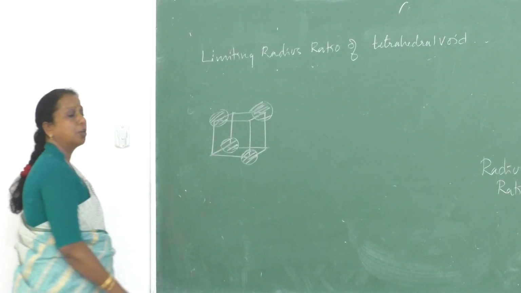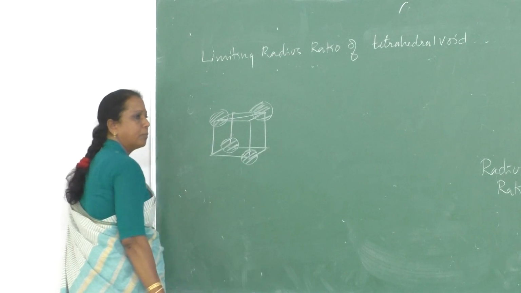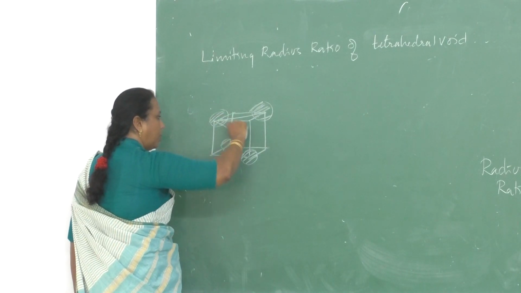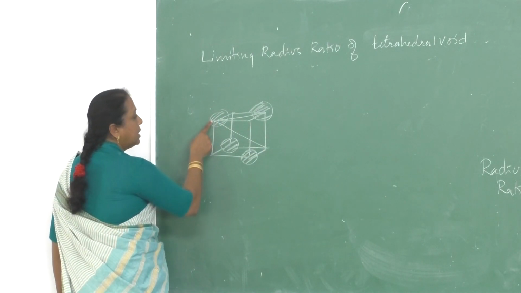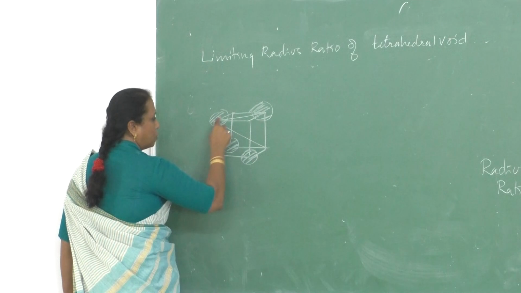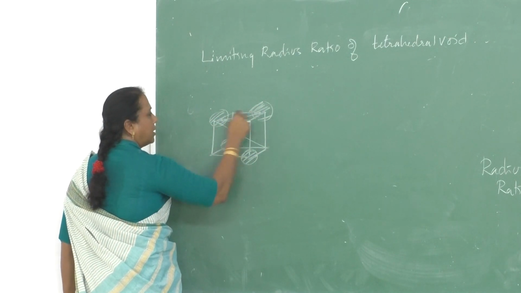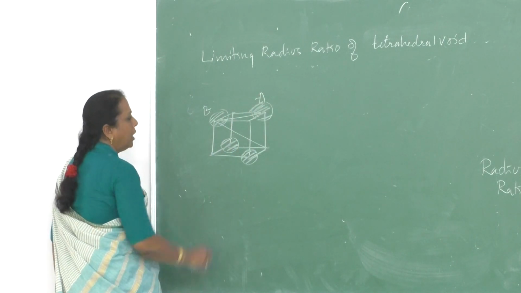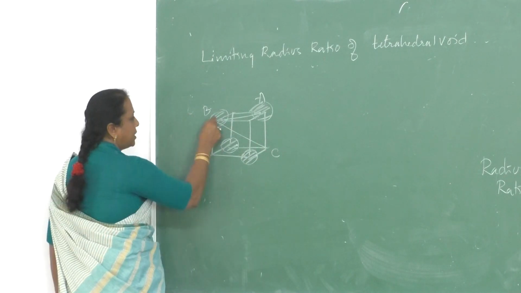Alternate corners are occupied by the spheres. This is the face diagonal, and this is the body diagonal. I have to draw a body diagonal here. This is the body diagonal. See, in this line, two radius, two capital R's are in contact with each other. These two spheres are in touch with each other. Let me call this length AB. I should call this length BC.